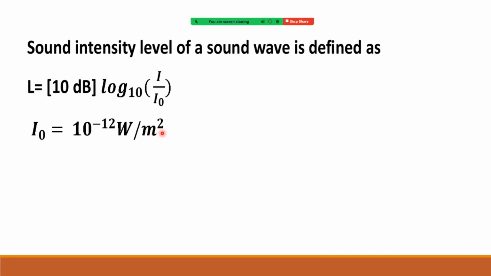Okay. Suppose I take, let us say, I as 1 watt per meter square. Then I by I naught becomes 10 power 12. That means the L value becomes 120 decibel. So sound is measured in terms of decibels. We are taking a log scale here, okay, log. Let us understand by solving a few problems based on this.